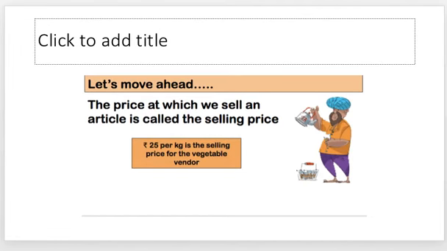On the other hand, the price at which the person is selling it to the other person is the selling price. He is selling the mangoes per kg for 25, so it becomes the selling price.